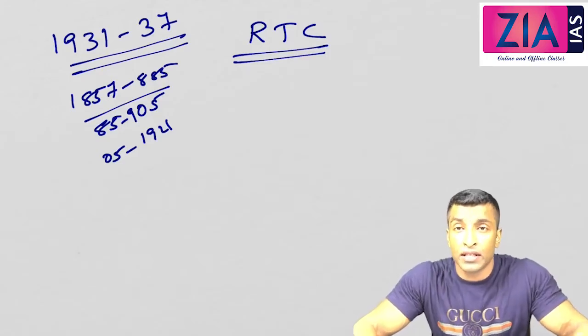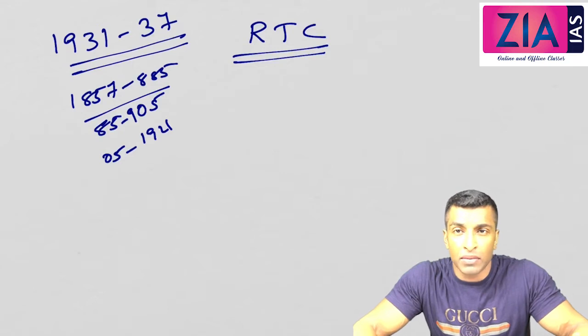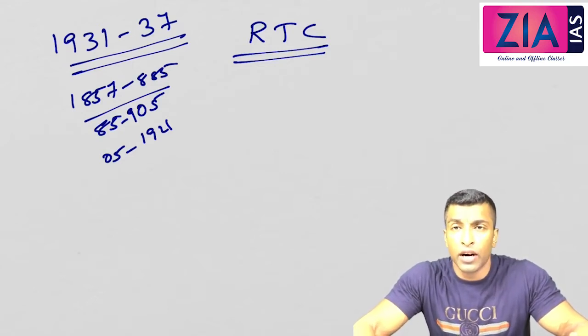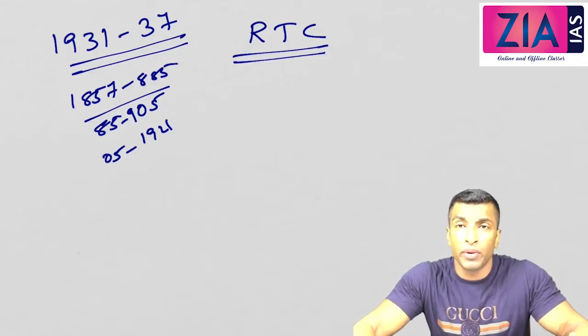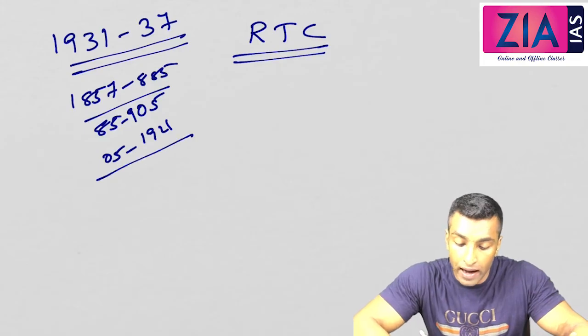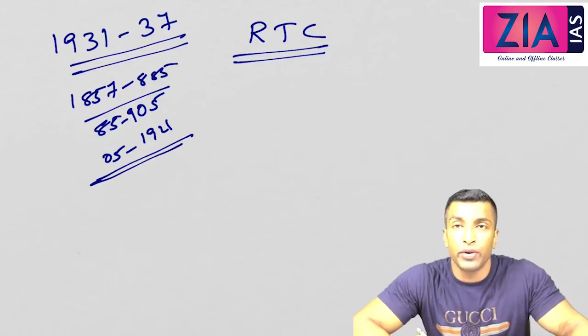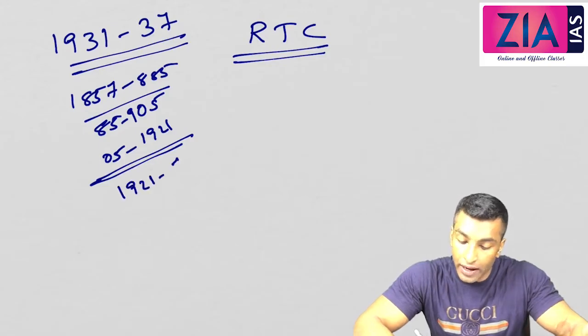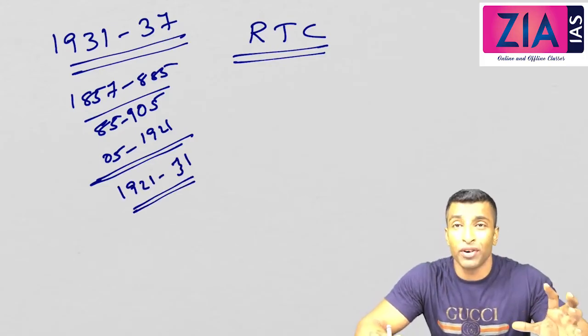Okay, and then we have discussed about Rowlatt Act, Jallianwala Bagh massacre, and Hunter Commission which was appointed to inquire into police excesses during Jallianwala Bagh incident. Okay, and then all these things have culminated into non-cooperation movement, and non-cooperation movement was called off in 1922 because of Chauri Chaura.